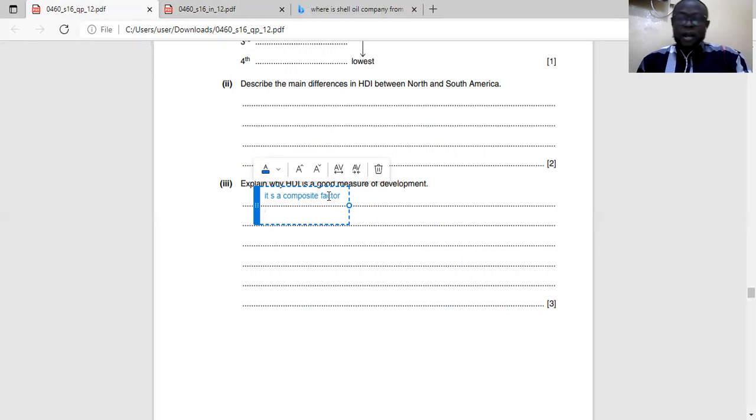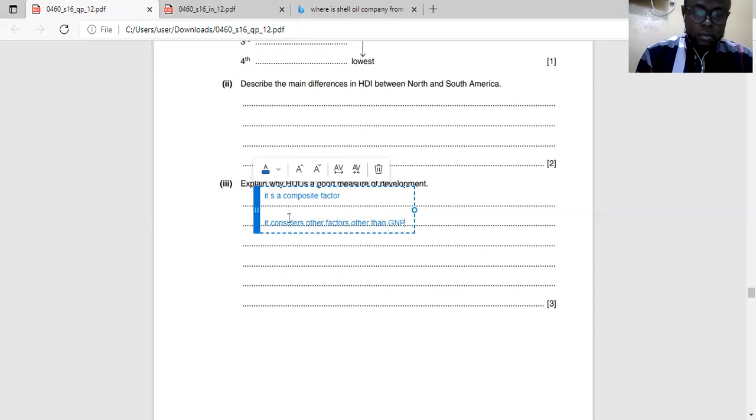It's considering GDP per capita, literacy level, and life expectancy as well. So it considers other factors other than GDP per capita, e.g., literacy level.